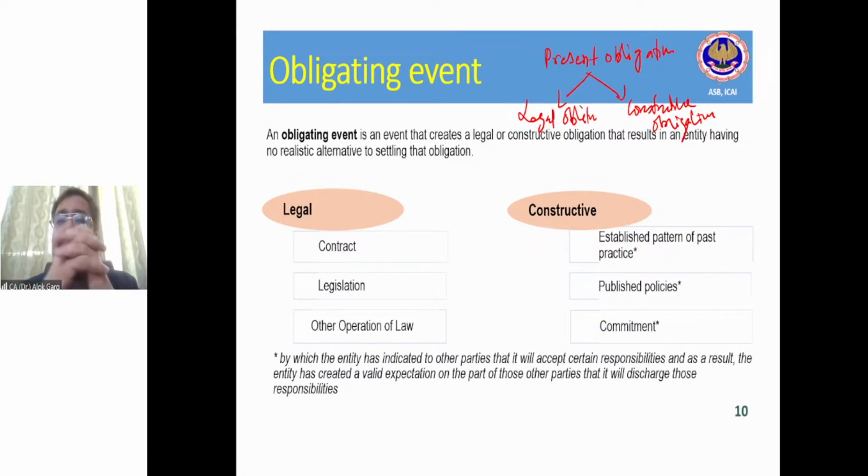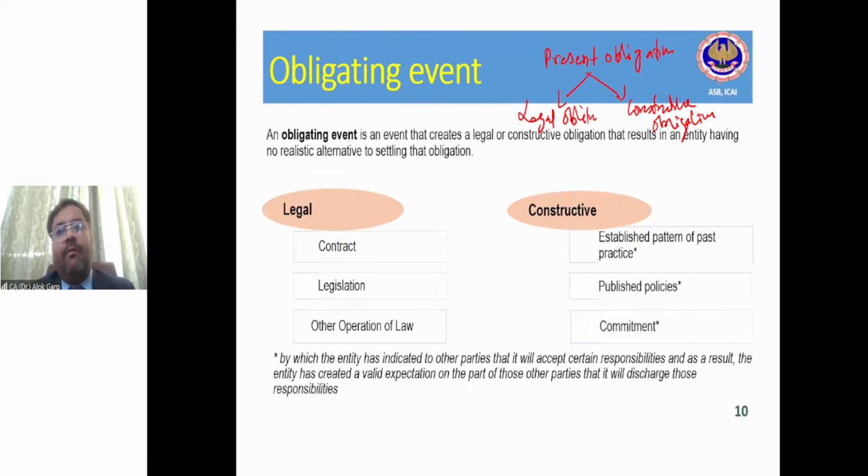Let's understand what is meant by legal obligation and what is meant by constructive obligation. And I'll make you understand with the help of an example. First, what is meant by legal obligation? You are legally obliged to pay, right? Contractual. So this legal thing comes out of contract, out of legislation, out of regulators, out of provisions of law, right? So legal obligation means you are legally obliged to pay. You are contractually obliged to pay, right?